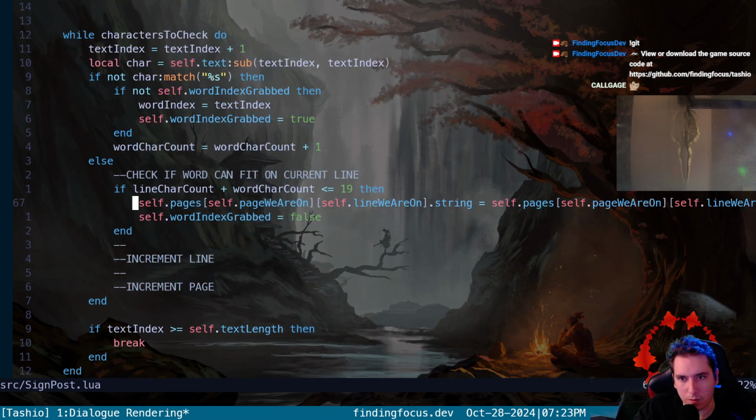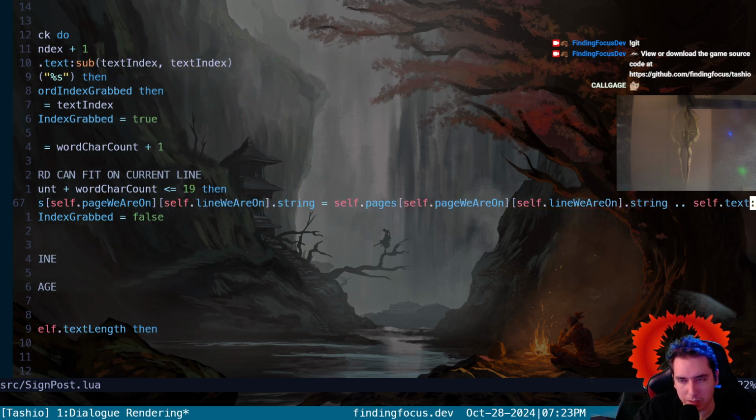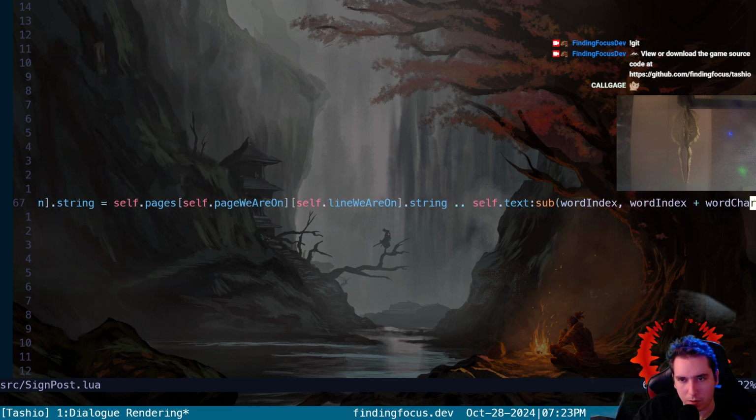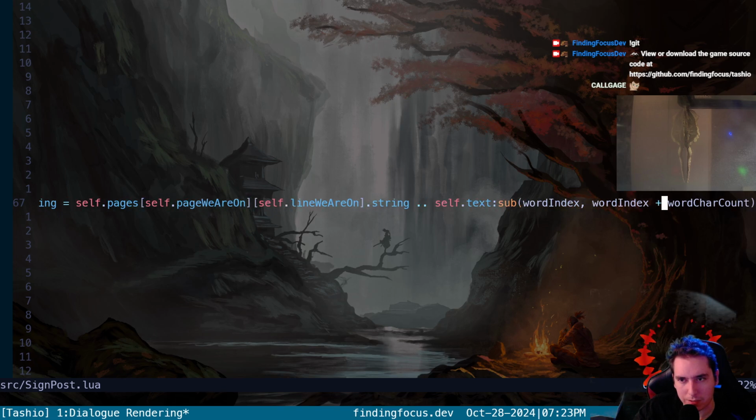Then we are concatenating to the empty string the page line we're on with the word index starting point and the word index plus the word character count. Okay, so we have to reset our word character count also.